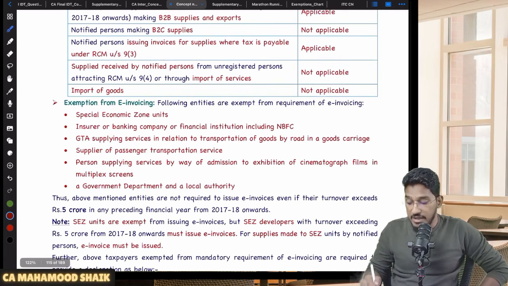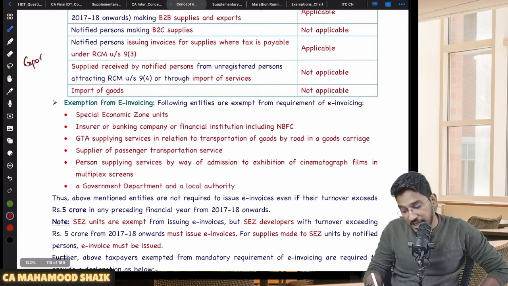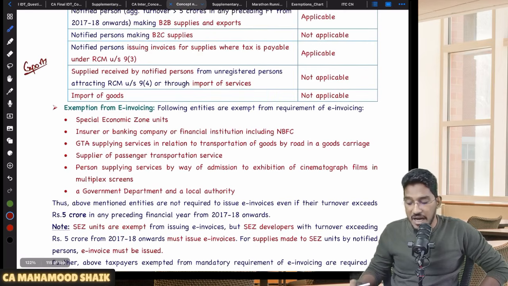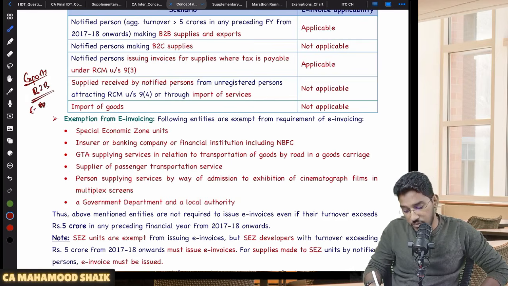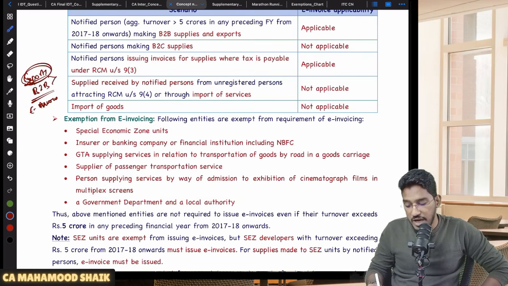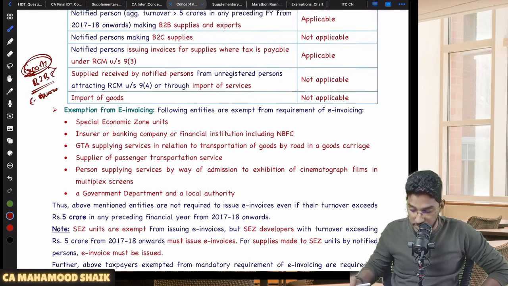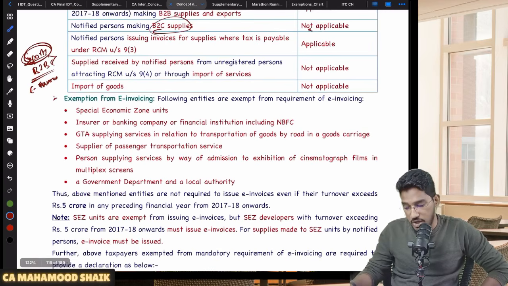But however, for exports, sir, what about exports? Exports are also treated as B2B supplies only. Even for exports, you are required to generate the e-invoice. So all B2B supplies, including exports, you are required to generate the e-invoice. Sir, for B2C supplies, not applicable.